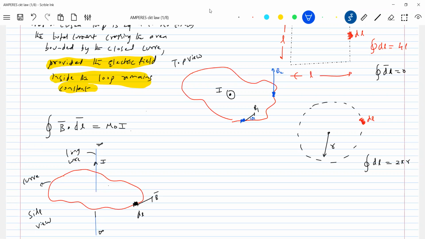So look at this particular point. There's a current element. And there's no rule that B bar should be parallel to dl bar at all points. At some points it may be. And look at this particular point, one more outside, we'll take it.